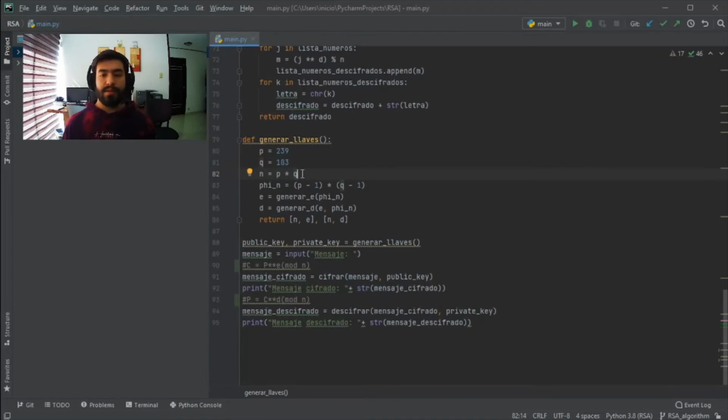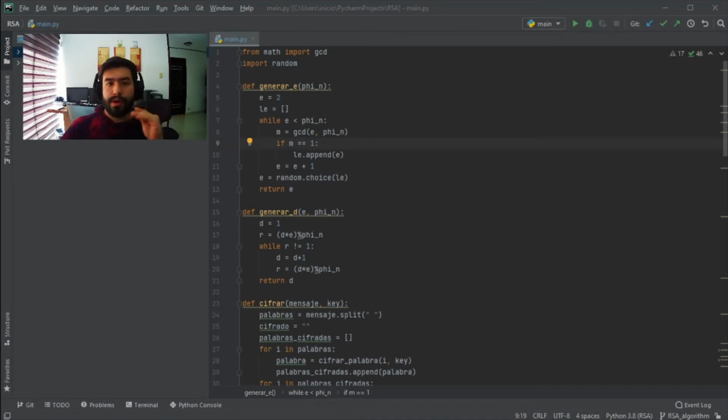Second thing that we need to do is to calculate a number n that will be the product of multiplying p and q. Then we need to take the phi of that number, which is taking away one from p and one from q, and multiplying those two new numbers to get a new number that will be the phi. Once we have n and phi, we need to use this phi to generate the letter e and the variable d. So how are these two variables computed?